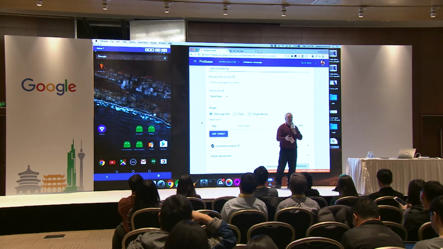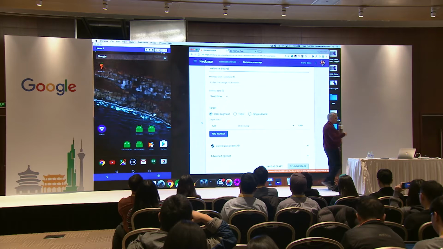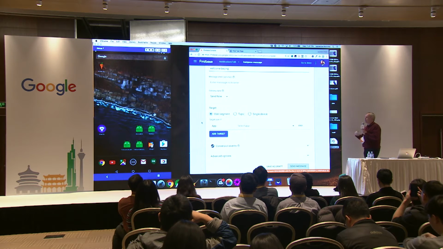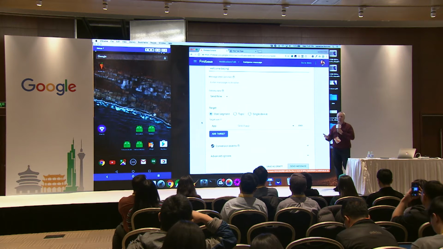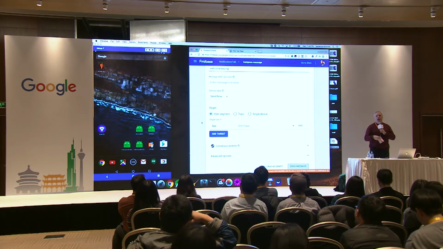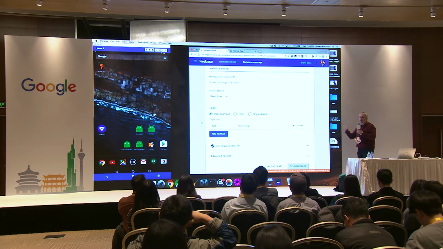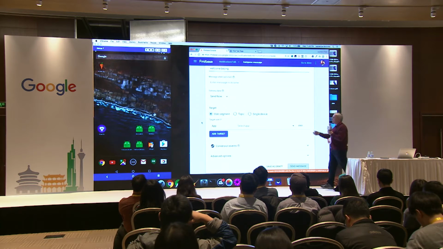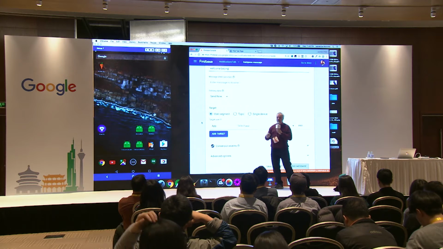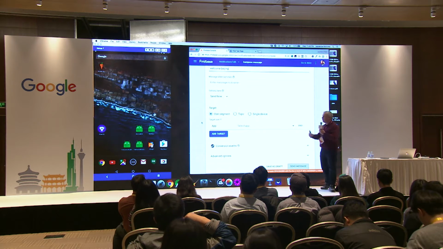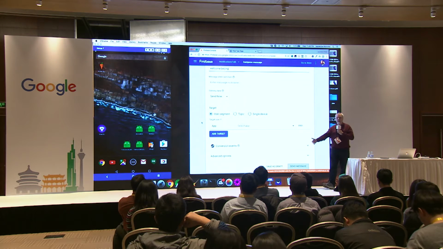I can target a topic, and I'm going to talk about cloud messaging in a moment, but in cloud messaging, you can define areas called topics. So for example, the example I used this morning was, say you're building an application for airport information. You live here in Beijing, and you could create a topic for Beijing Airport, so all notifications go to the topic Beijing Airport, and anybody who's interested in that topic would subscribe to it. So in this case, I could just say, go to that topic, name the topic the Beijing Airport topic, and then every user who's receiving the notification are the users who've actively subscribed to that topic.